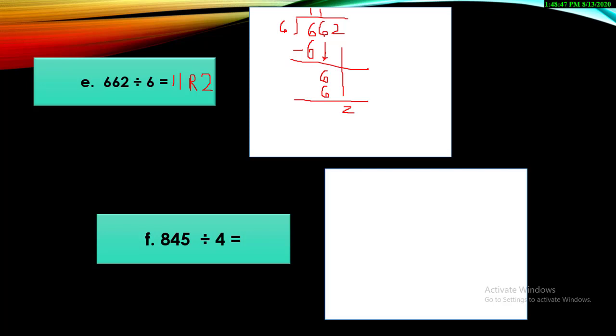Then I move the second number down. Again 6 ones are 6 and move 2 down. Now 6 is bigger and 2 is smaller, so it can't be divided anymore. So our answer is 11 and the remainder is 2. See how easy it is?